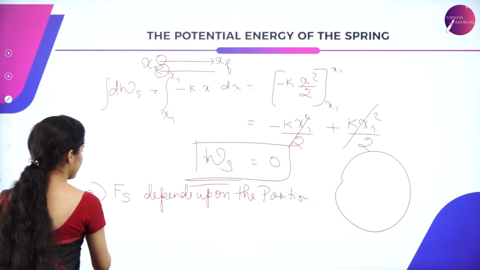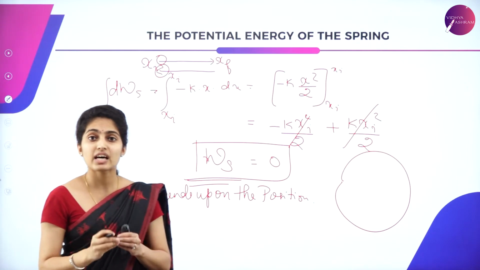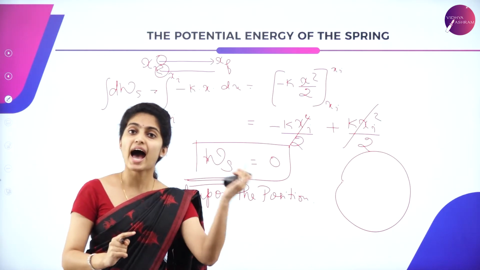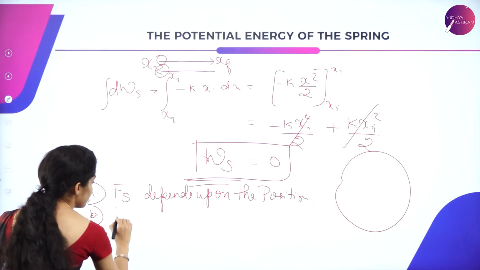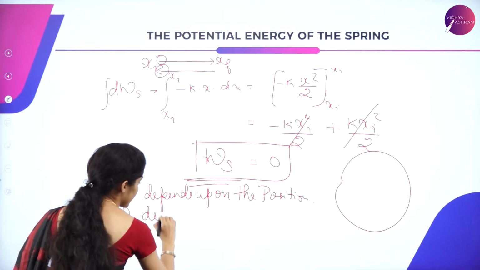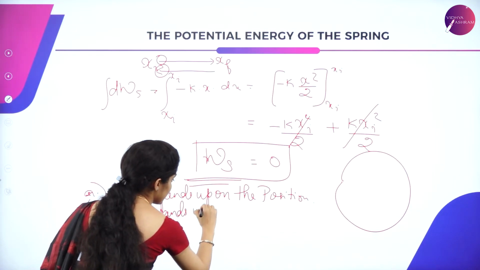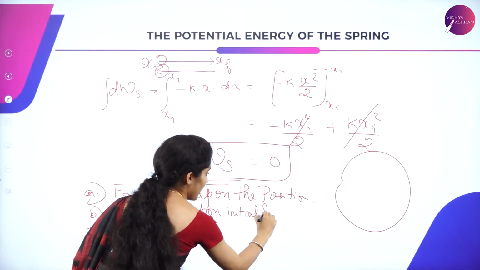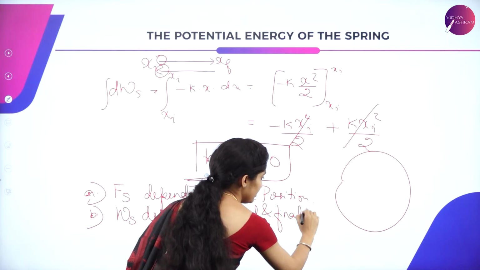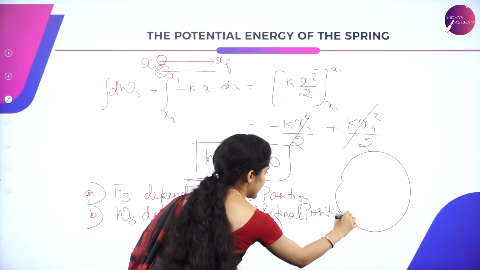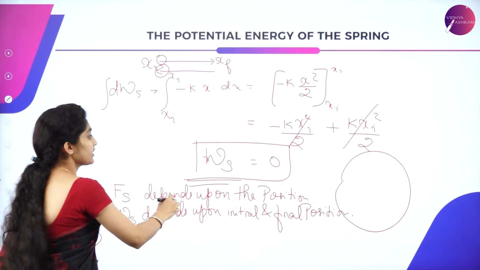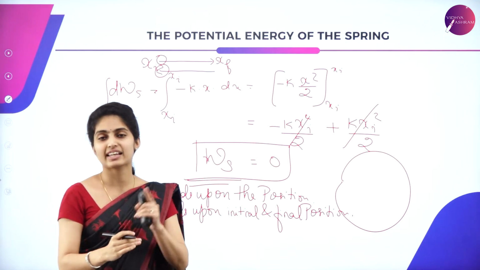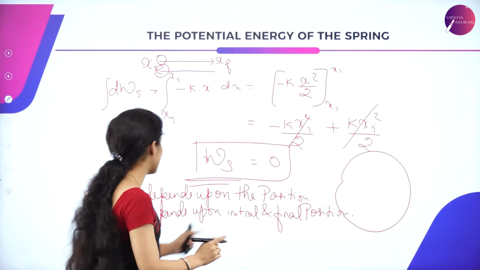And B, the work done by the spring depends upon the initial position and final position. And lastly, that is the cyclic process. The work done by the spring during the cyclic process is said to be 0.